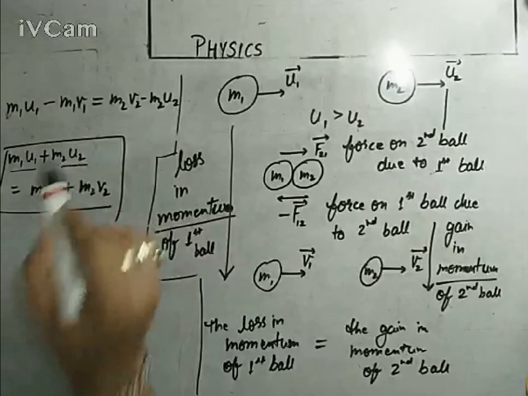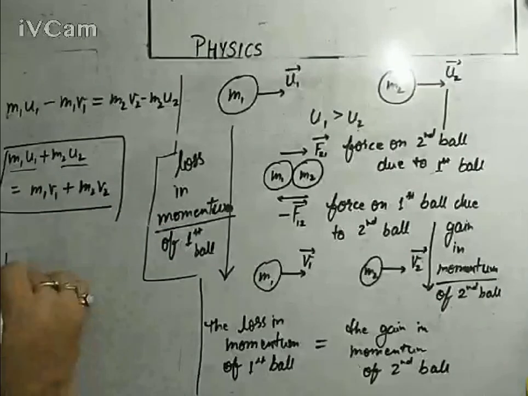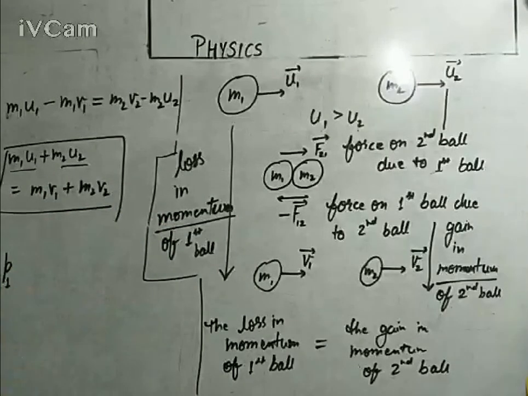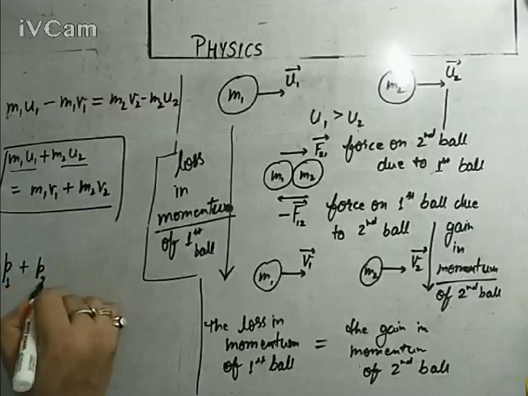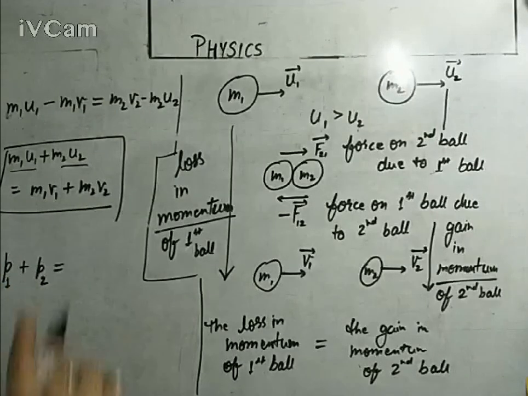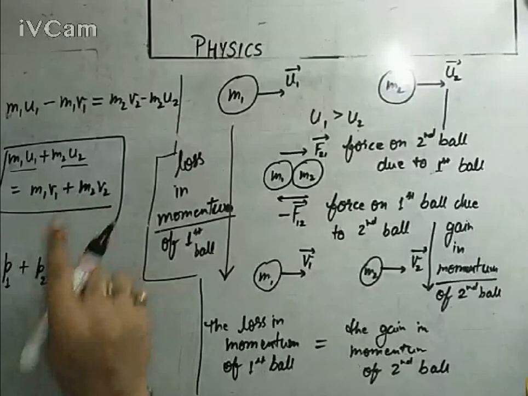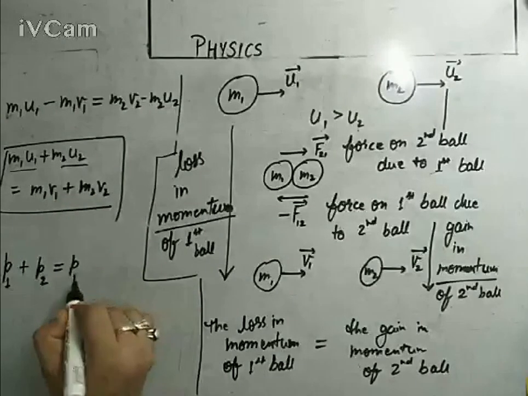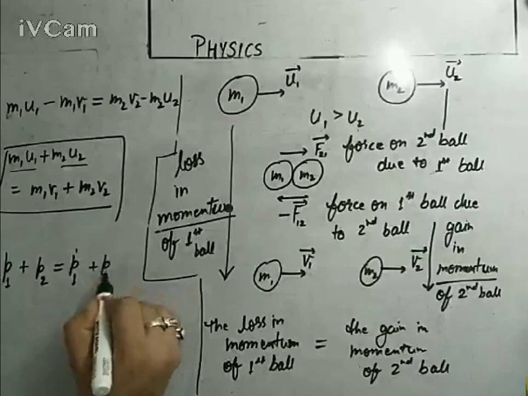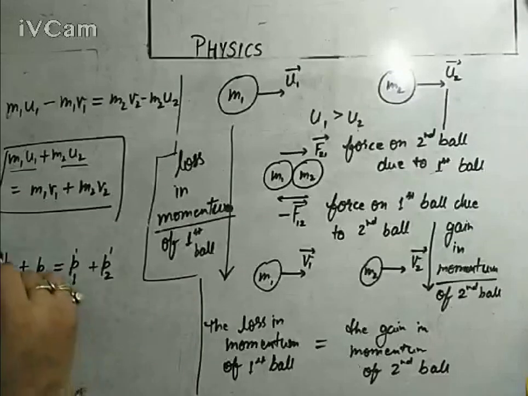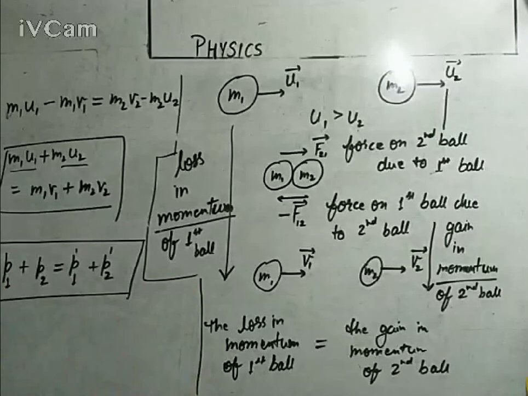m2 u2 is the initial momentum of the second ball. So I can write: initial momentum of the first ball p1 plus initial momentum of the second ball p2 equals the final momentum of the first ball p1 dash plus the final momentum of the second ball p2 dash. So what does it represent?